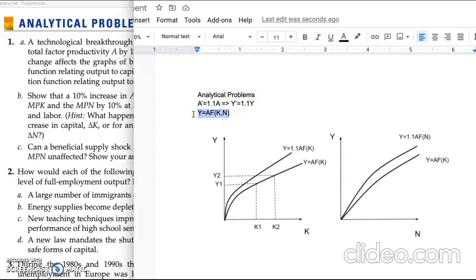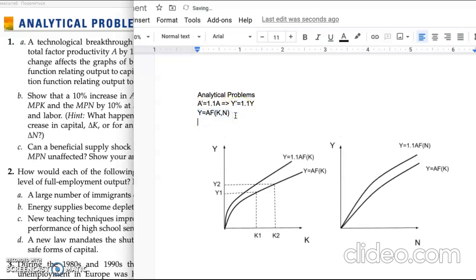Then if we raise productivity by 0.1, meaning 10%, we will have a new production function, let's say Y2, which equals 1.1 A F(K, N).